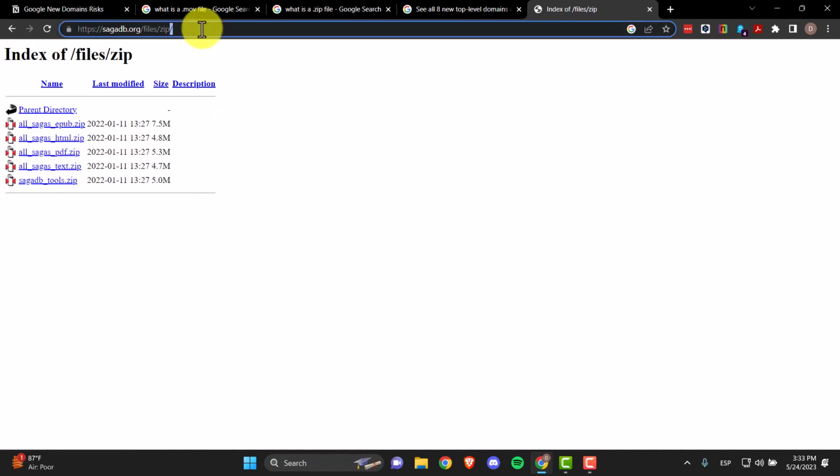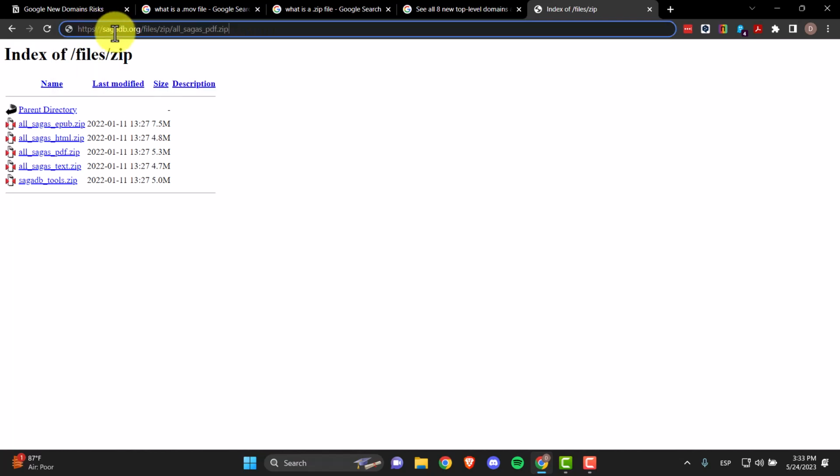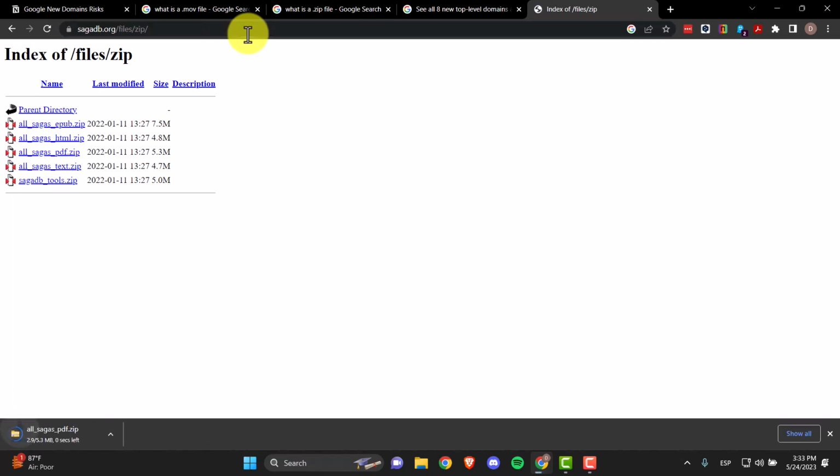Let's copy the link address so we can see it up here. Look how the URL is. It's normal. Here we have the domain, the TLD, the protocol, and the page path that we have taken. As you can see, if we hit enter, you can see a file is downloaded.